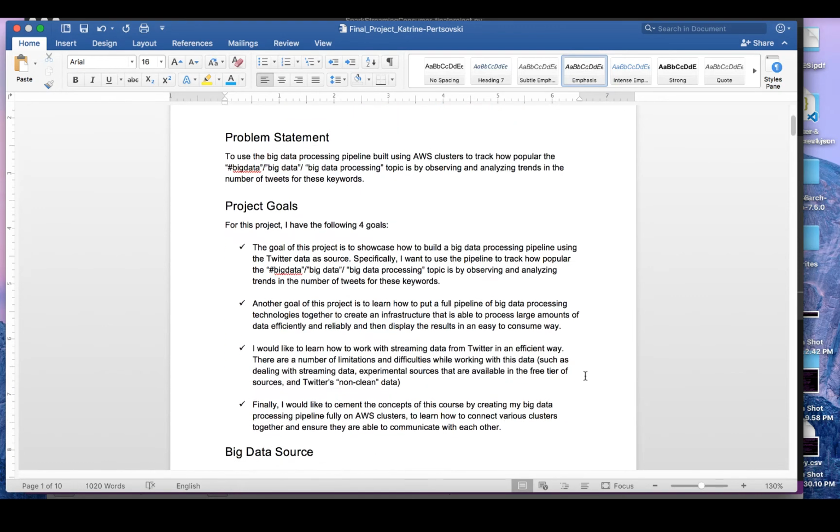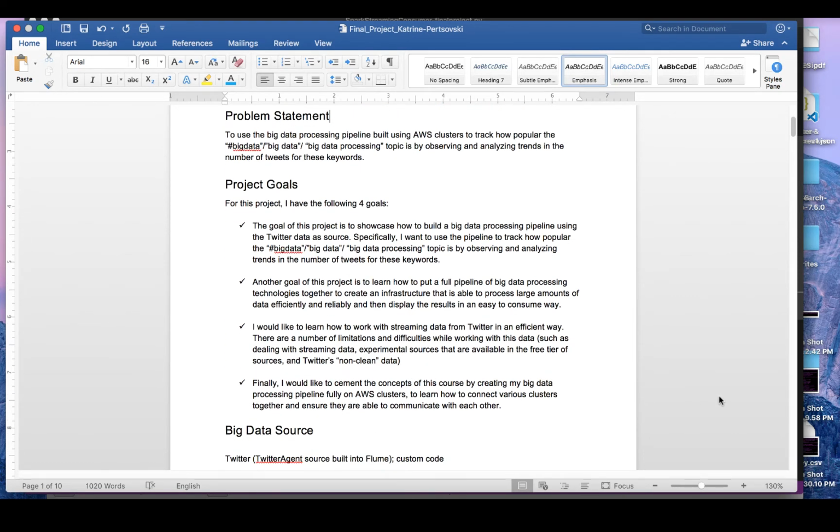For this project, I had the following 4 goals. Number 1 was to answer the problem statement that I just described. Number 2 was to learn how to put a full pipeline of big data processing technologies together to create an infrastructure that is able to process large amounts of data efficiently and reliably, and then display the results in an easy-to-consume way. Number 3 was to learn how to work with streaming data from Twitter in an efficient way, especially considering the number of limitations and difficulties while working with it.